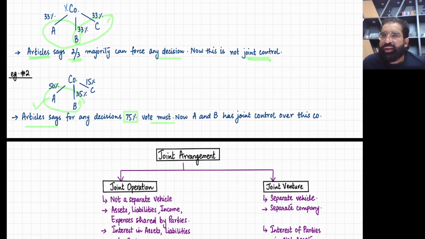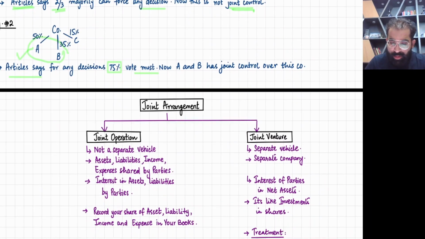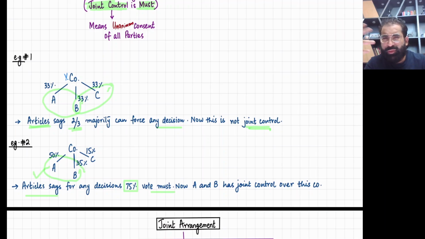And yes, it is also written in the IAS that if you want to prove a joint control, minimum two people must be in the group. So here A and B have joint control. Now, this was just a starting walking of mind, or what I would say jogging of mind.